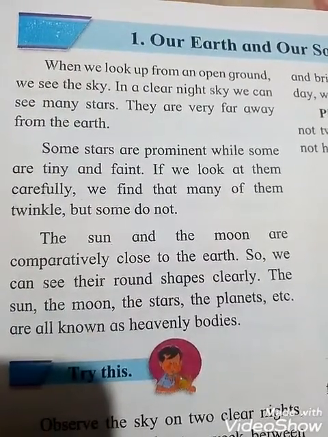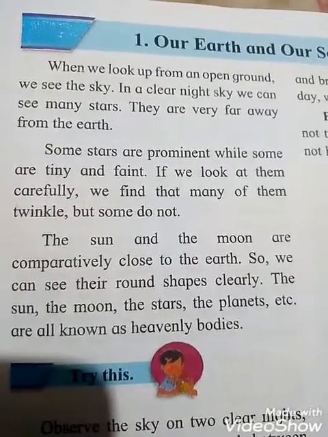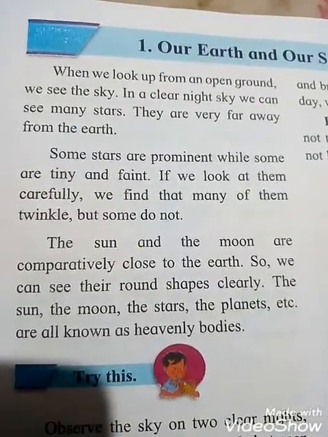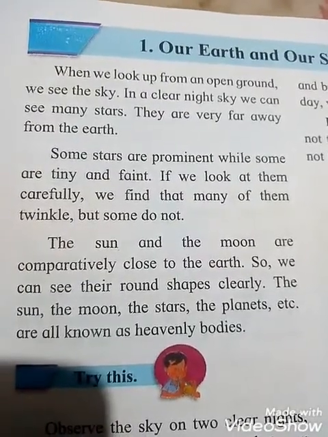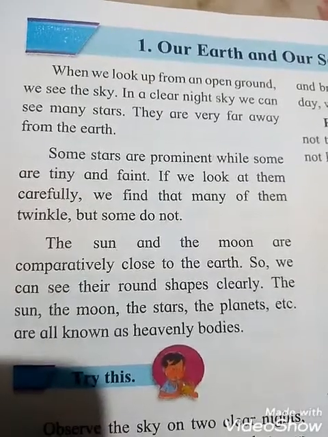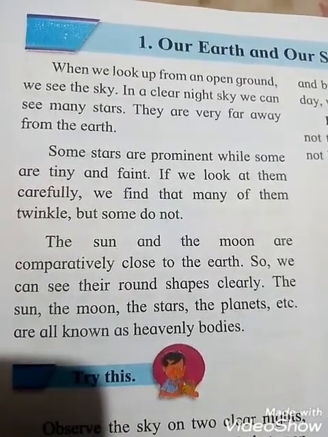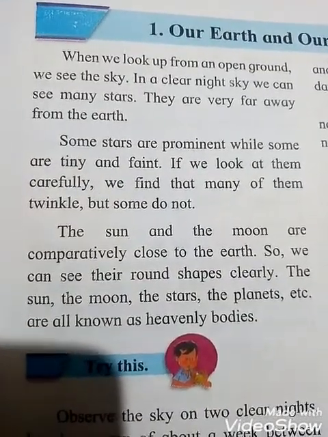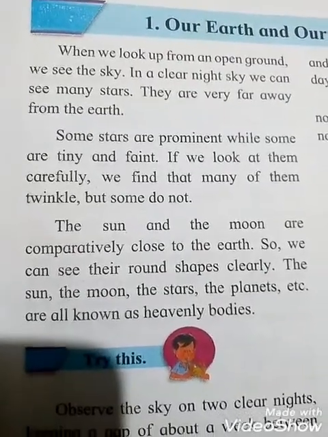Some stars are prominent, meaning important, famous, while some are tiny. Tiny means what, students? Very small. And faint means which look unclear. If you look at them carefully, what can we find? We can find that many of them twinkle. Twinkle means shining, but some do not. That means when we look very carefully, we find that some twinkle but some do not twinkle.